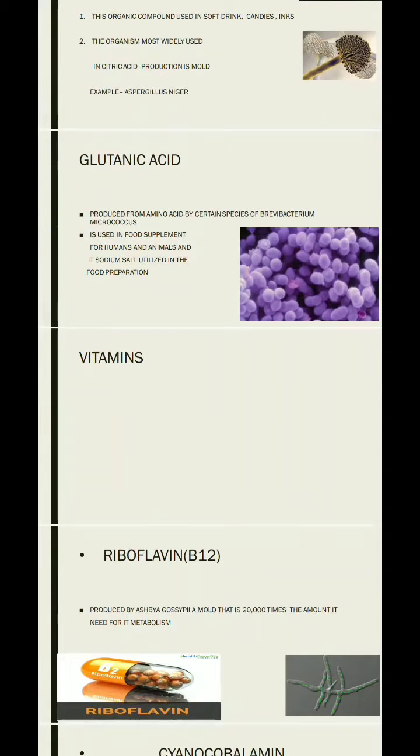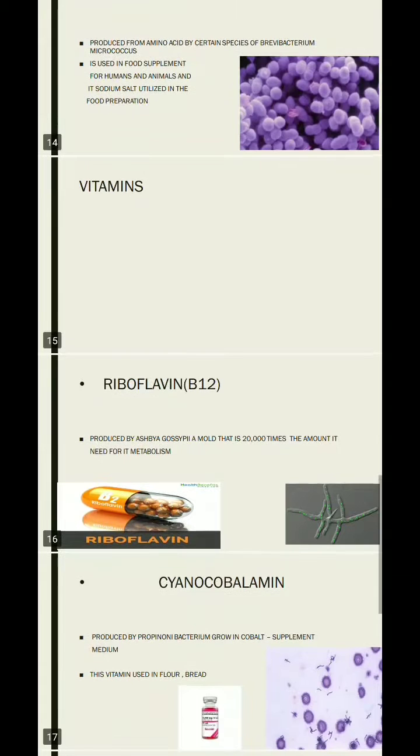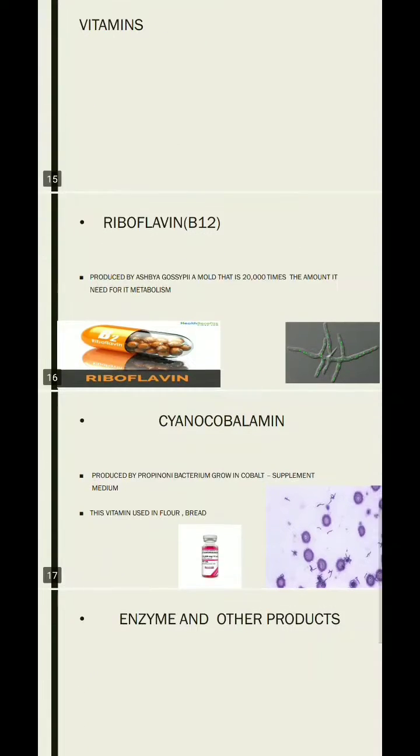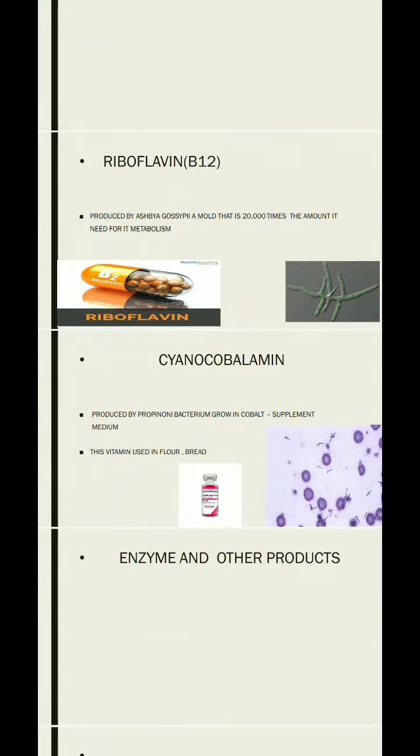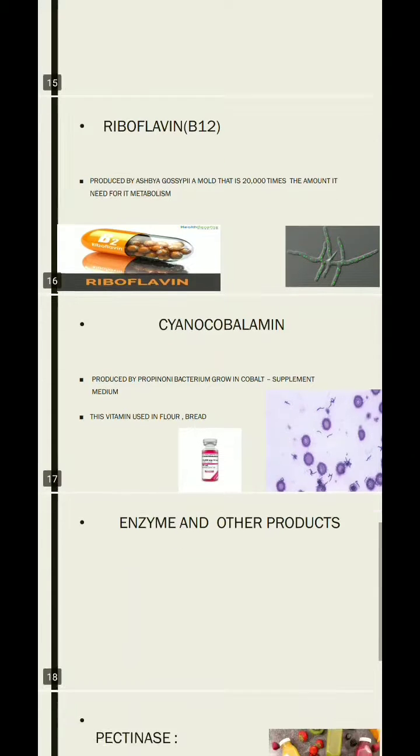Now let us discuss regarding the vitamins. Now in vitamins there is riboflavin B12 which is produced by Asclepias gossypii 2, a mold that produces 20,000 times of the vitamin that is needed for it. Now let us discuss regarding the cyanocobalamin. It is produced by Propionibacterium grown in cobalt supplement medium. The vitamin is used in flour and bread.